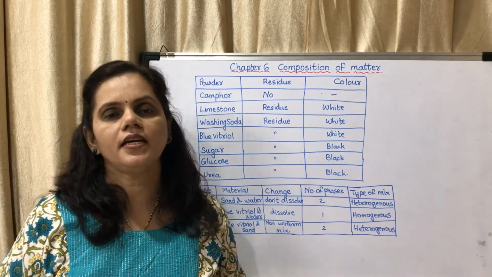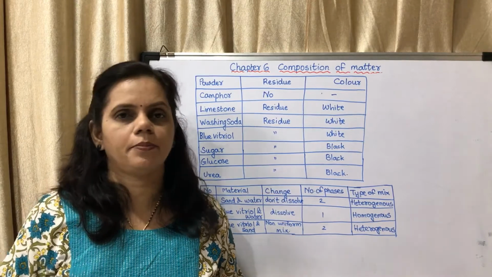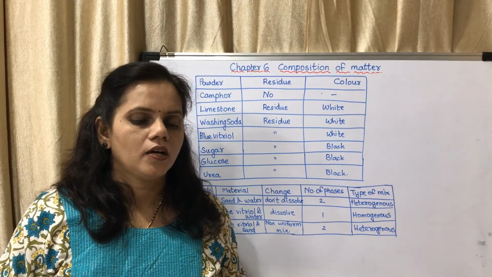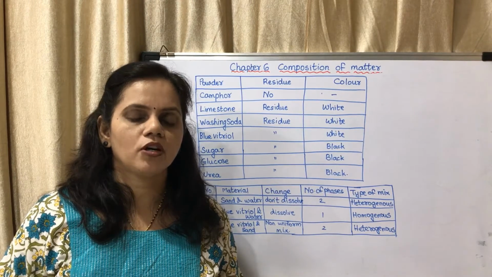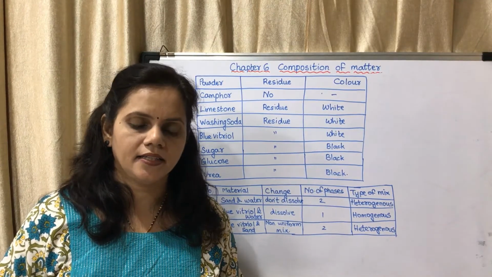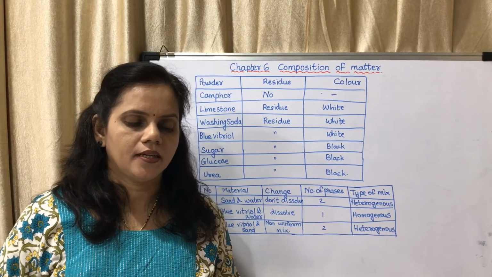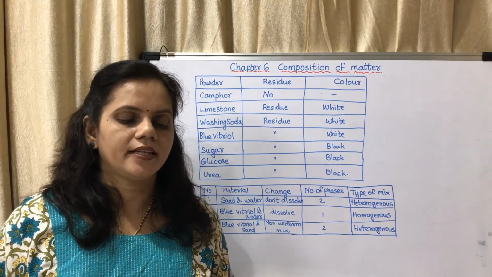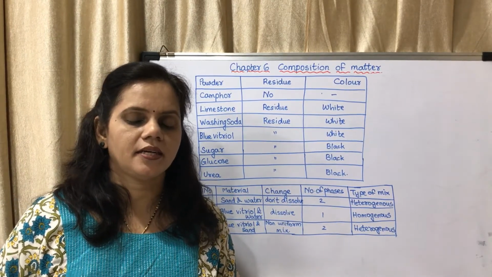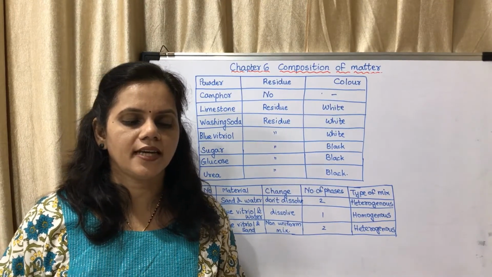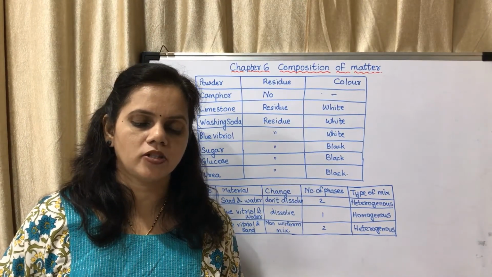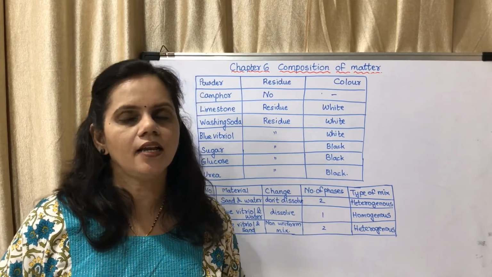Those examples are very, very important. Chlorophyll, that contains magnesium, hemoglobin, that contains iron, and cyanocobalamin, that is vitamin B12, that contains cobalt, are some examples of complex compounds.